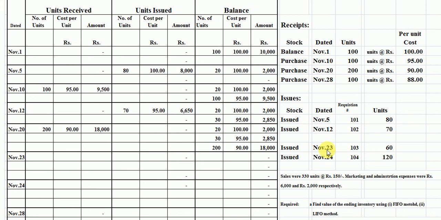Students, on 23rd November we again issue 60 units. You are looking, the last purchase is 200 units. Now we take 60 units out of 200 units. Firstly, 60 units, the rate is 90 rupees per unit. The remaining balance is 20 units at 100 rupees per unit, the same 30 units at 95 rupees per unit, and 140 units at 90 rupees per unit. Students, this is our inventory record in our balance column.